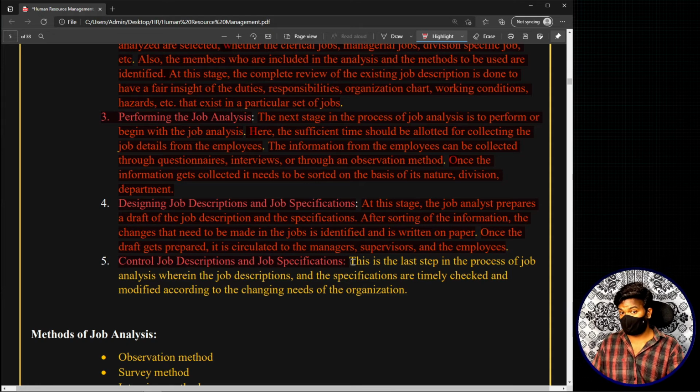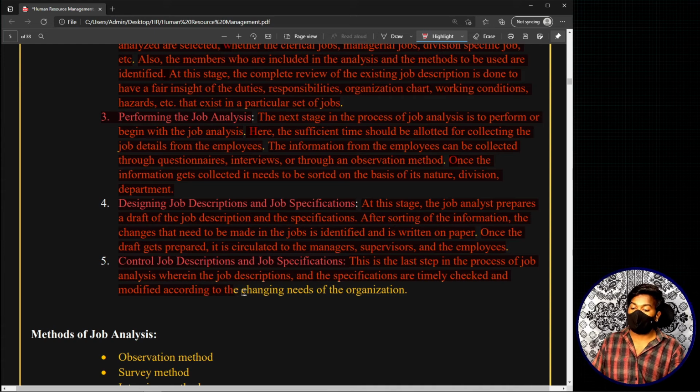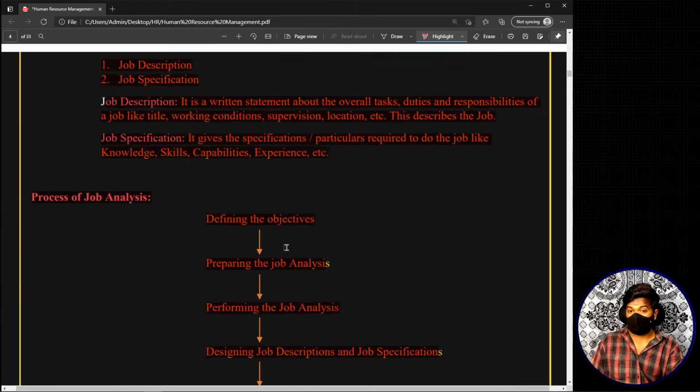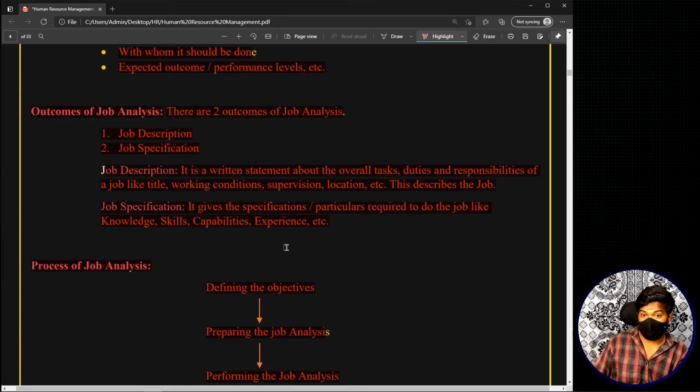What we do in this step is, see, this is the last step in the process of job analysis, wherein the job descriptions and specifications are timely checked and modified according to the changing needs of the organization. So this is basically the process of job analysis, where we said that it is a systematic activity of collecting information regarding all the aspects relating to a job, right? We said that it is a systematic process and it has a series of steps that have to be followed in order to perform this job analysis.